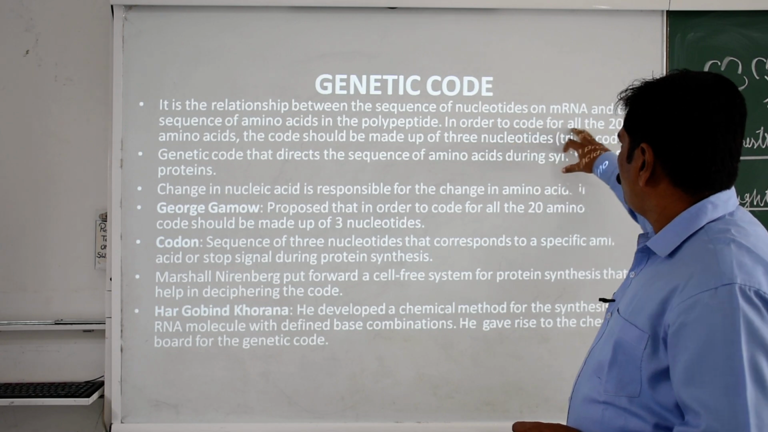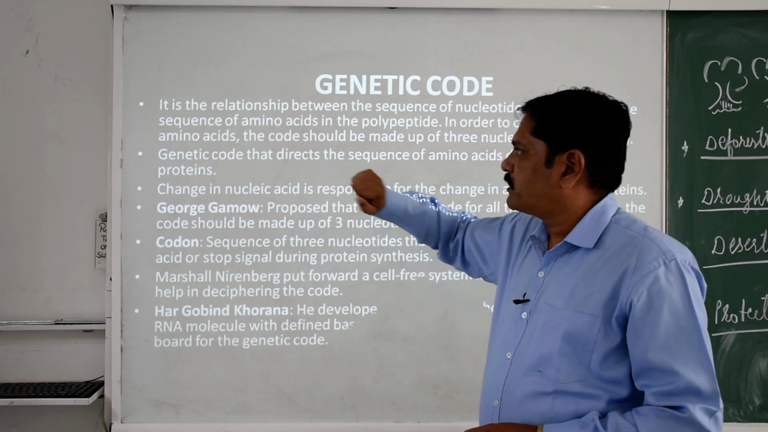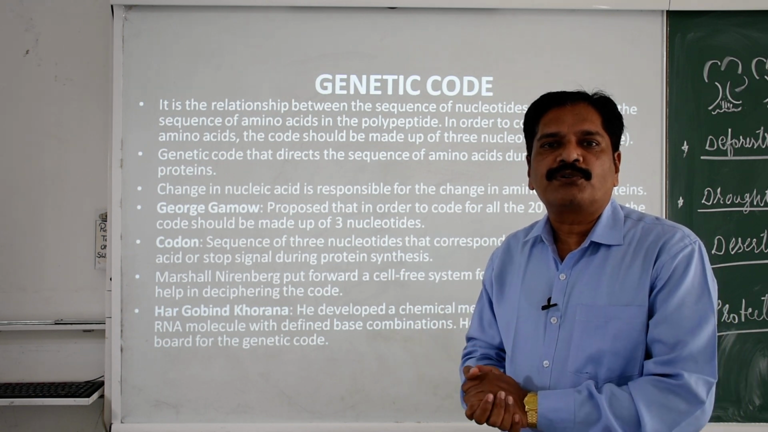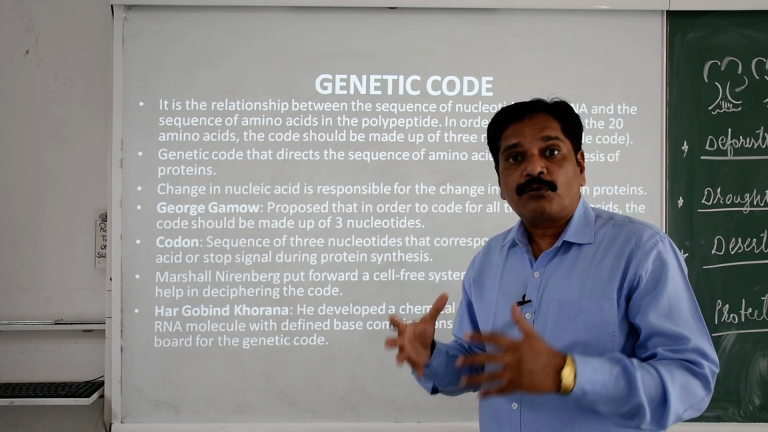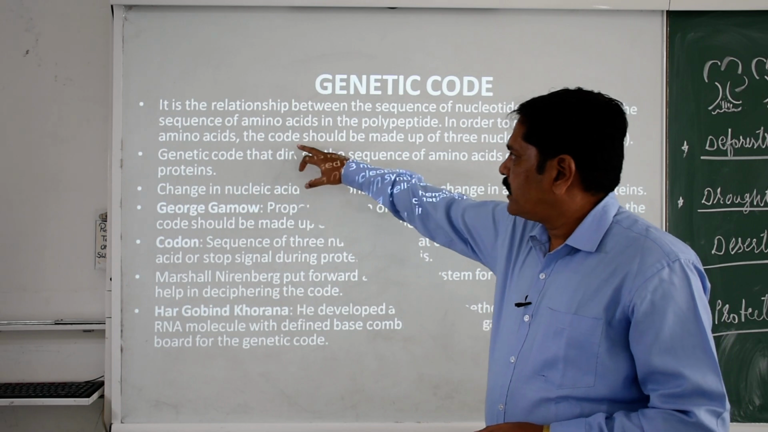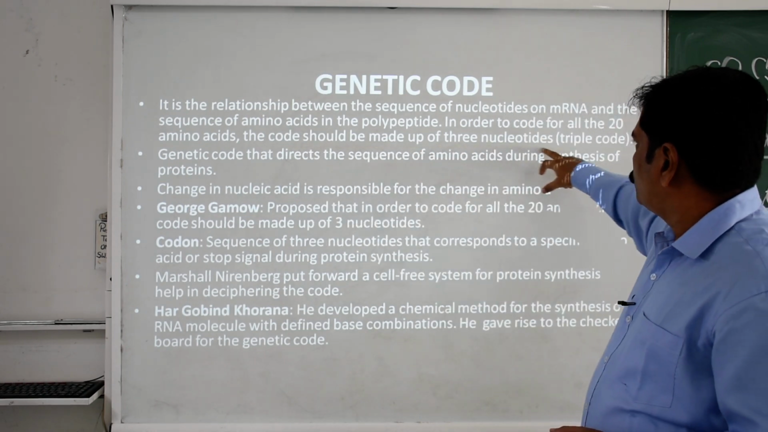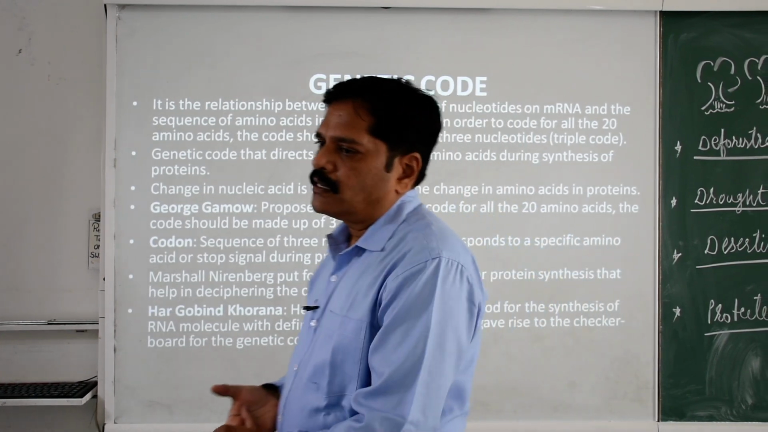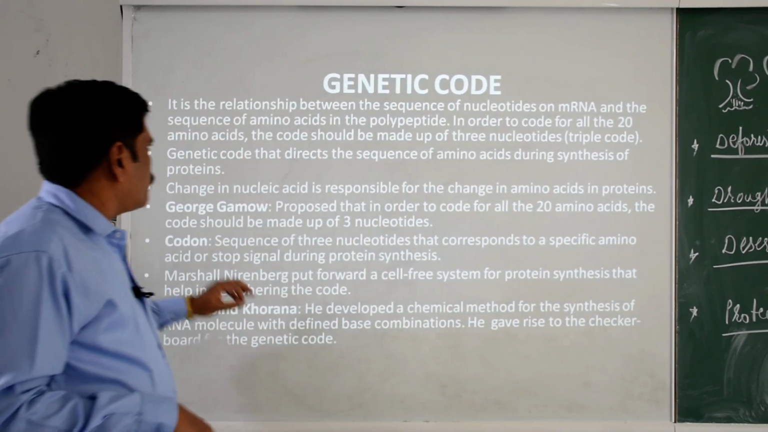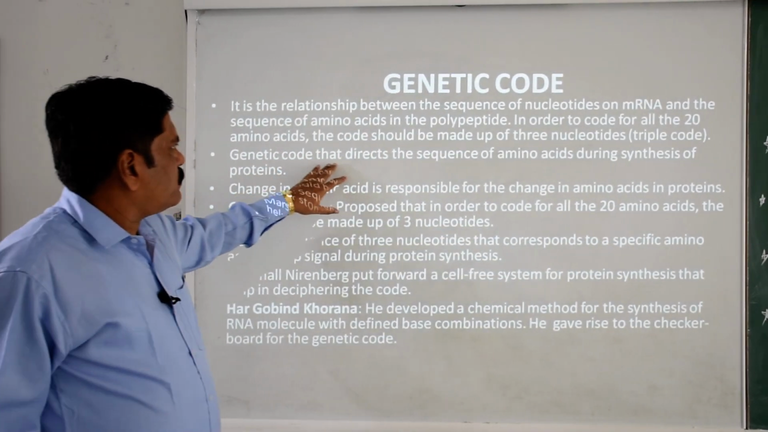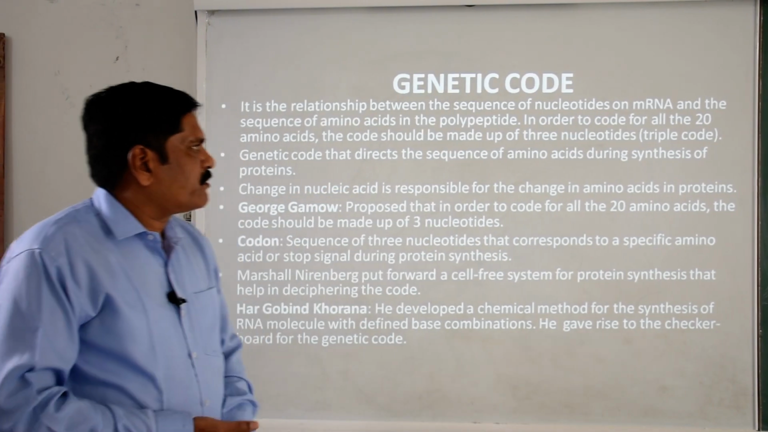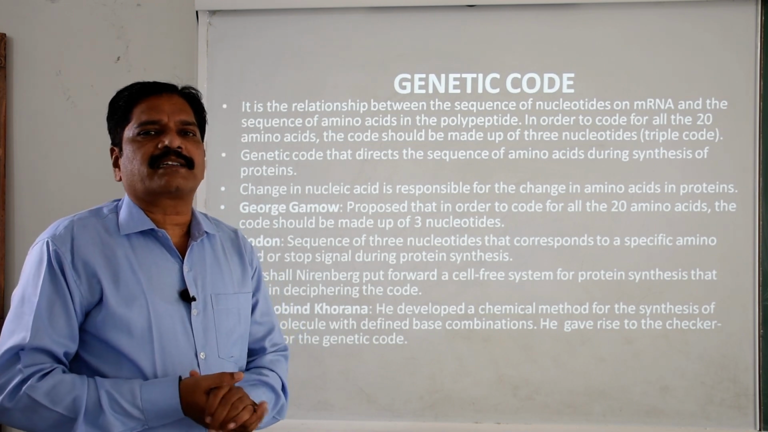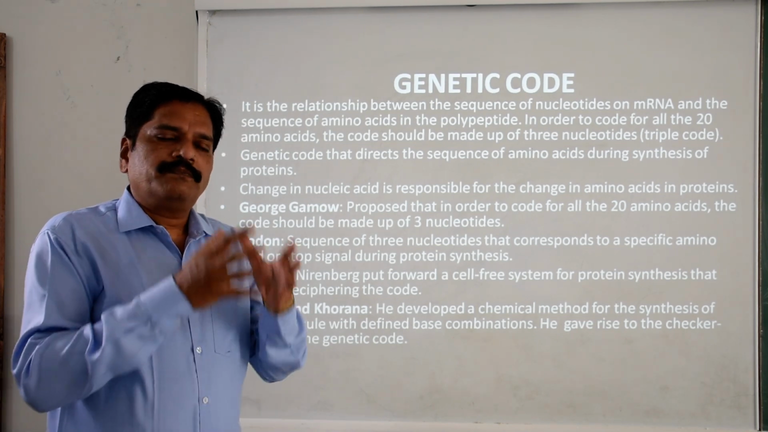Now, in order to code for all the 20 amino acids, as you know the minimum number of amino acids required to produce a protein is 20, the code should be made up of 3 nucleotides. It is called the triplet code. We will talk about it. Now, the genetic code directs the sequence of amino acids during the synthesis of proteins. This portion is called translation, clear.